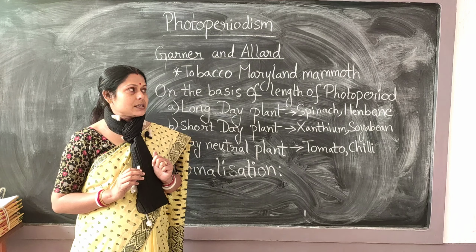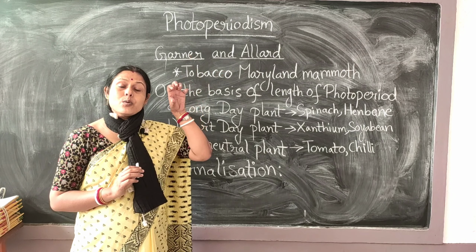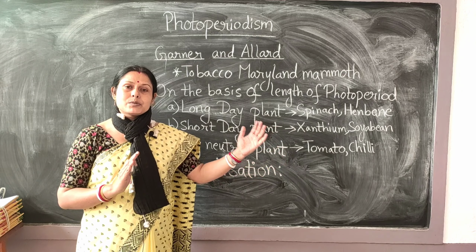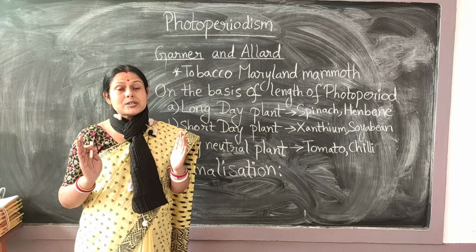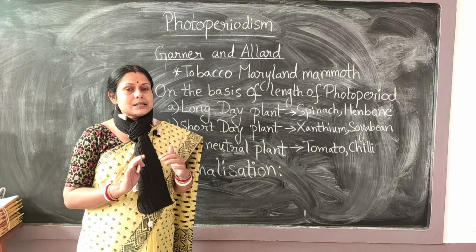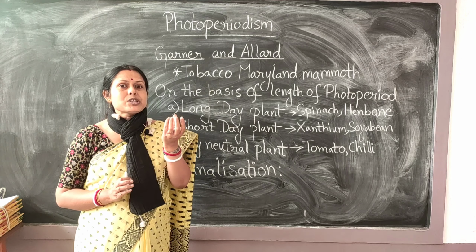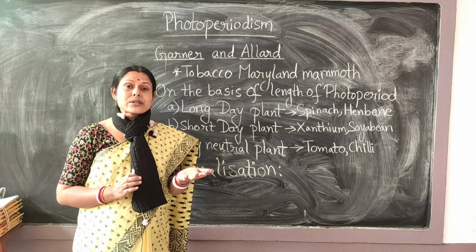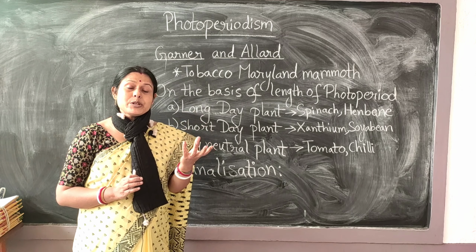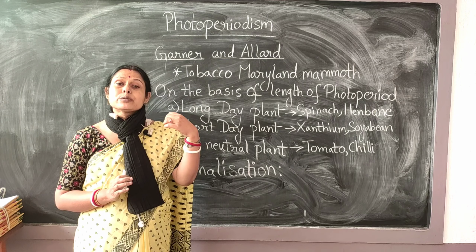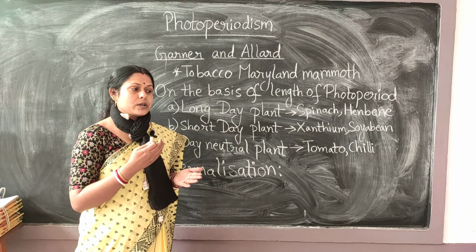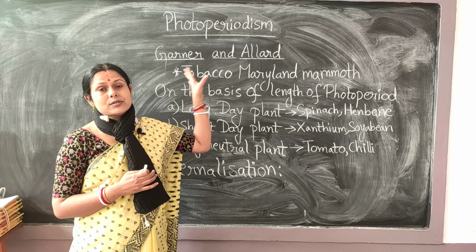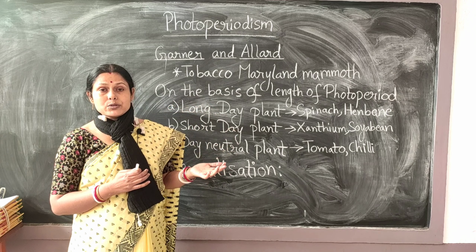Try to understand what I am telling: this plant can only flower when the period of darkness provided is longer compared to the period of exposure to light. And this resulted in the formation of some substance. At that time they did not know what the substance was, which resulted in the transformation of the vegetative buds into floral buds. And that is how the idea of photoperiodism came into the minds of these two scientists. Now what do we mean by photoperiodism?